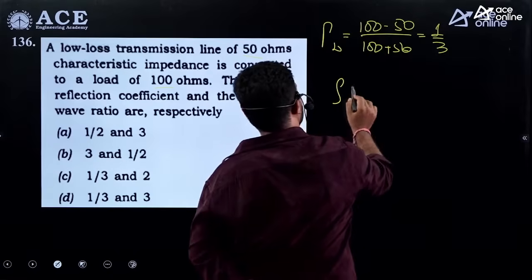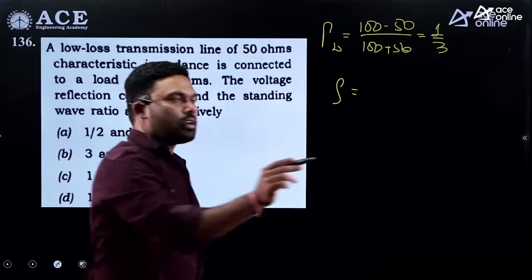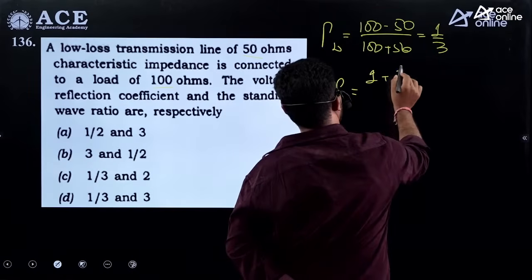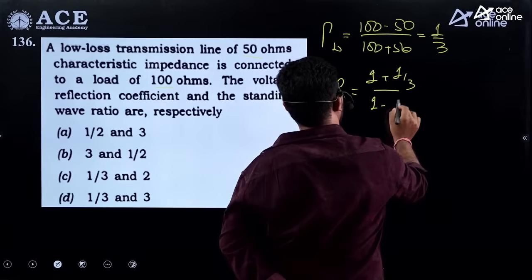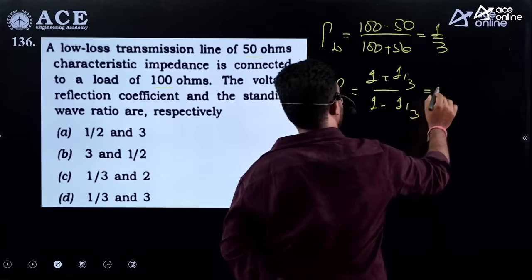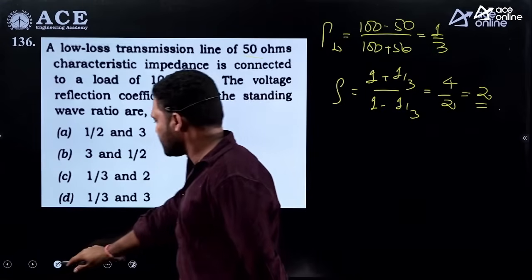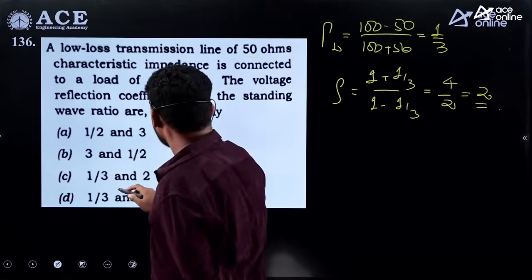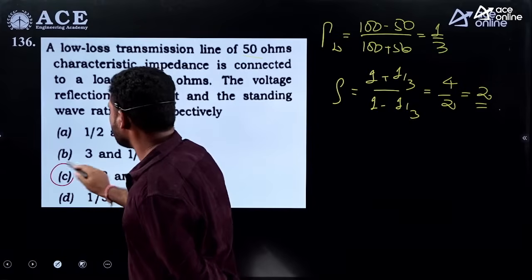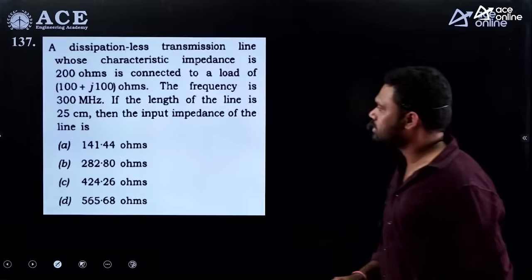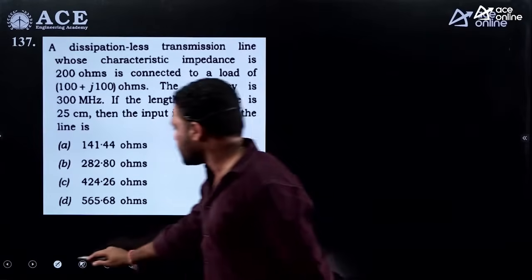Fine. He's also asking VSWR. What is the VSWR, guys? It is (1 plus the magnitude of the reflection coefficient) by (1 minus the magnitude of the reflection coefficient). This will be equal to 4 by 2, which is equal to 2. Fine. So 1 by 3 and 2. So option C is the answer. Fine. Next.